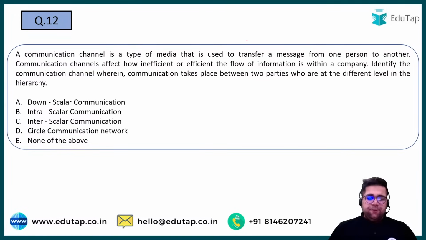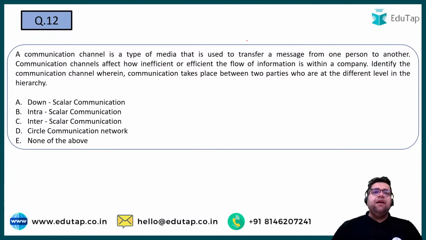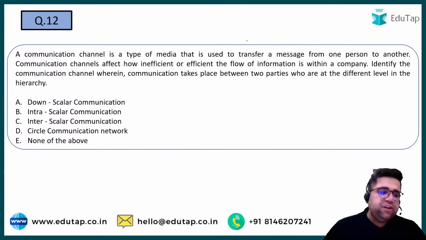Question number 12 now. A communication channel is the type of media that is used to transfer a message from one person to another. Communication channel affects how inefficient or ineffective the flow of information is within a company. Identify the communication channel wherein communication takes place between two parties who are at different levels in the hierarchy. So what will be your answer for question number 12?